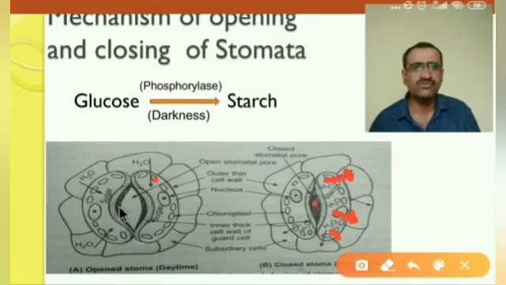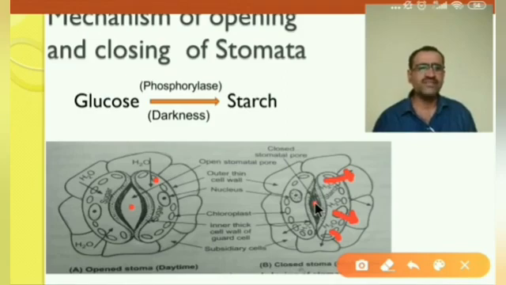Here in the first condition the stomata is open. In the second condition, due to the starch accumulation, the stomata is closed. Okay, this is the process, but in this process turgor pressure also plays an important role. Here, what is turgor pressure? The pressure developed in the cell due to osmotic diffusion of water inside the cell is called turgor pressure.